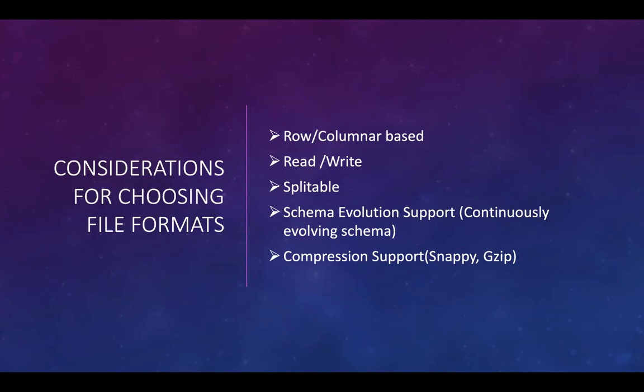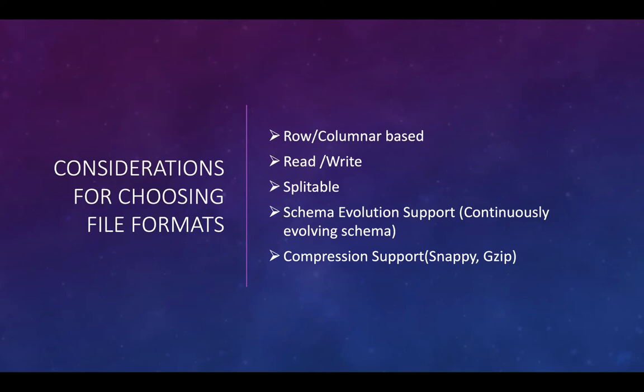workloads. Third is regarding splittable files, which implies we don't need to read the whole file, but just a part of it. Fourth is schema evolution support, which implies the schema does not need to be fixed, it can change over time. For some formats, it is possible to change the schema. With the changed schema, new records can be added with the new row structure. This possibility of changing the schema is called schema evolution. And the last is about compression support.